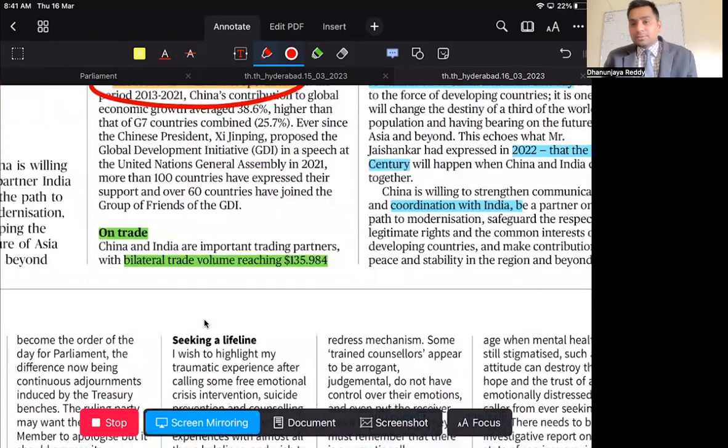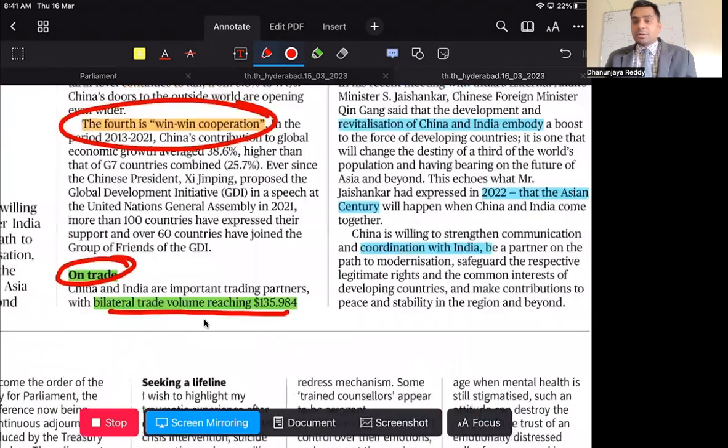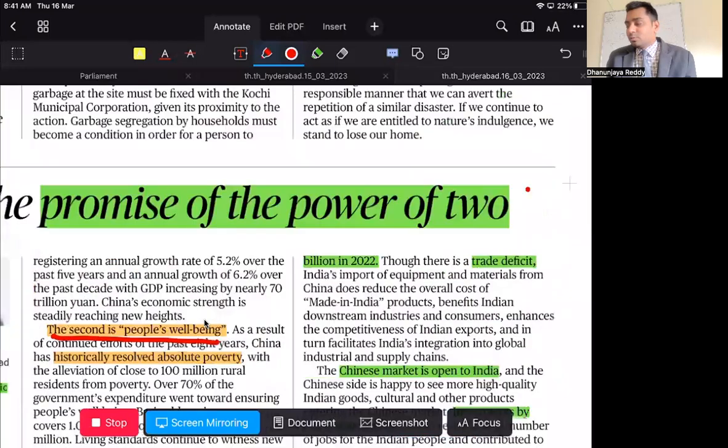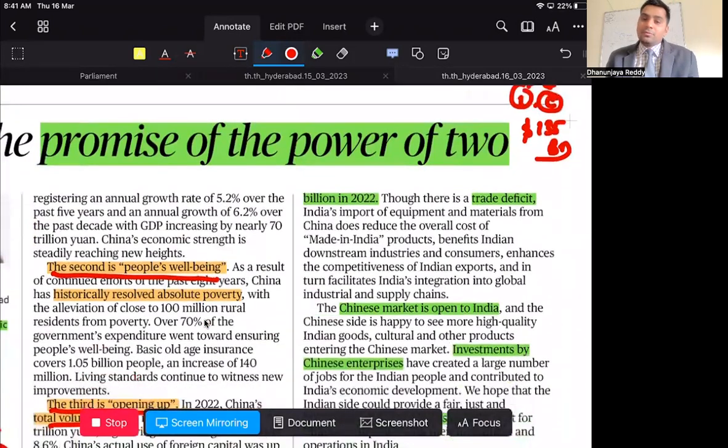So regarding this, as China is on a very modernizing scale, both India and China should collaborate to benefit from each other. For example, in the trade aspects, the trade between India and China has already crossed $135 billion in 2022. So this is the important thing. $135 billion of trade exists between India and China. However, this is in favor of China. We all know this because India has a huge trade deficit with China.